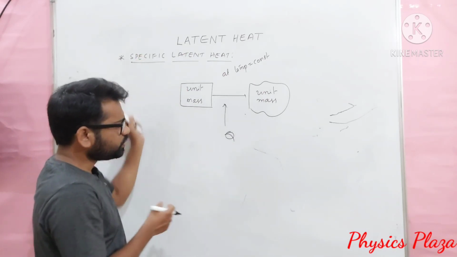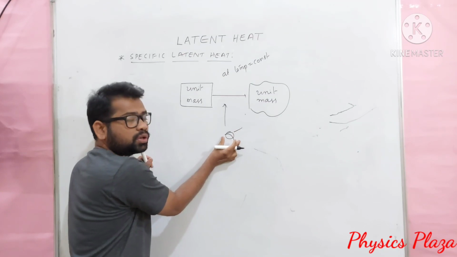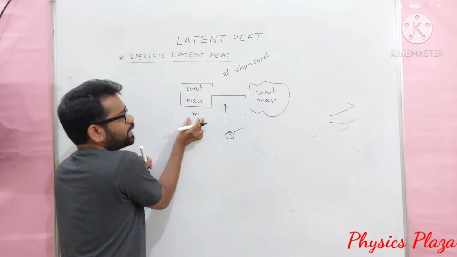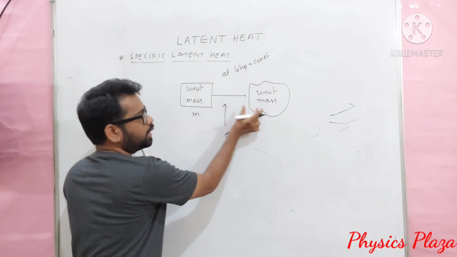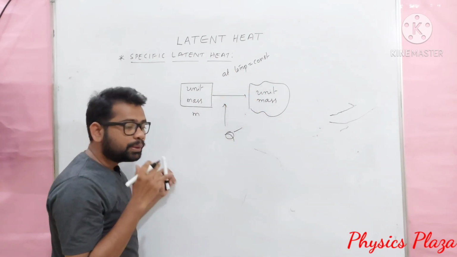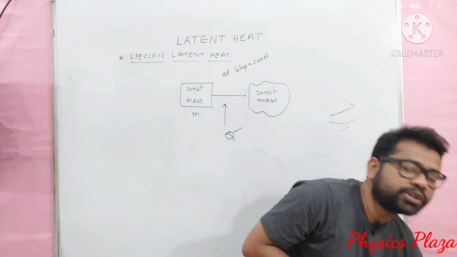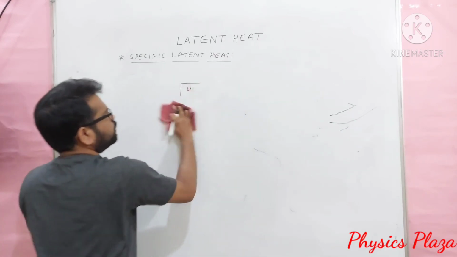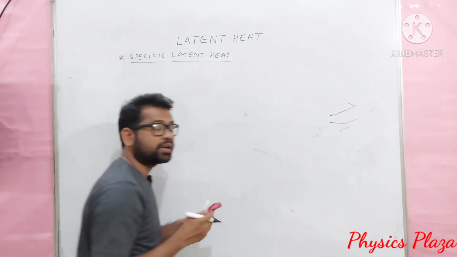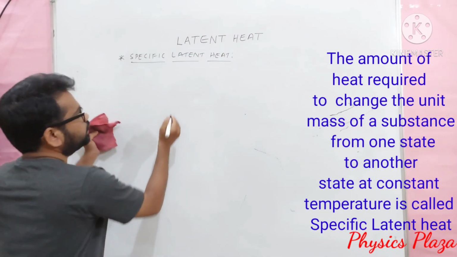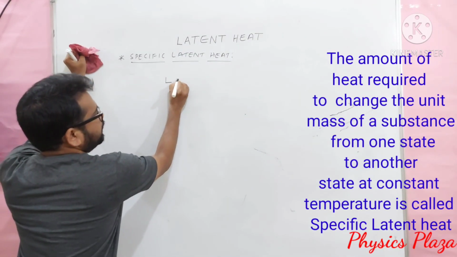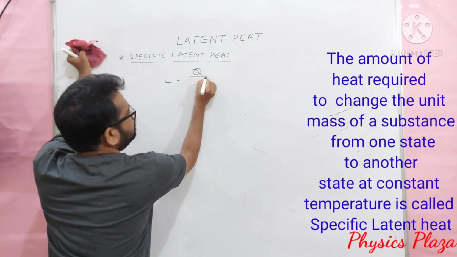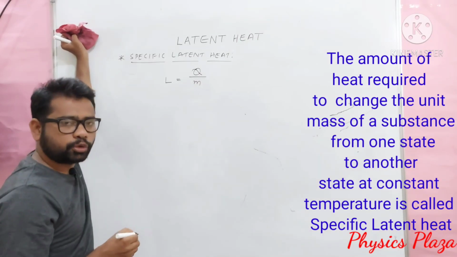Children, if Q is the amount of heat absorbed or liberated to change the mass m of a substance from one state to another state at a constant temperature, then mathematically how can we write an expression for specific latent heat? Specific latent heat L can be defined as the amount of heat absorbed or liberated per unit mass. L is equal to Q by m.